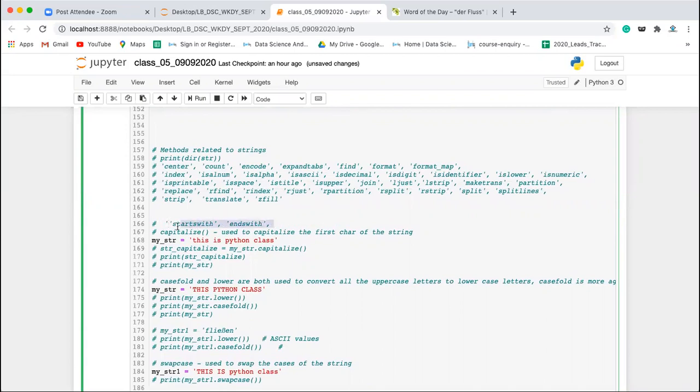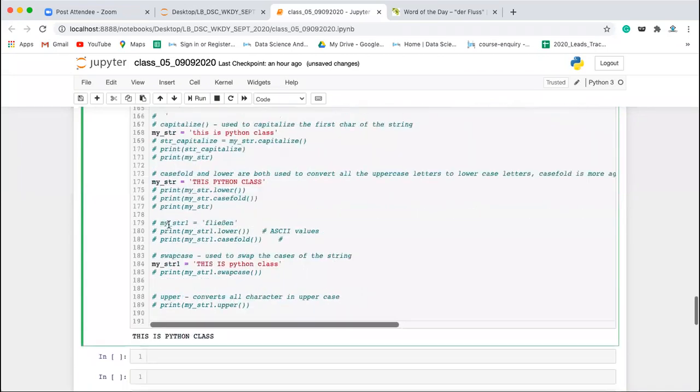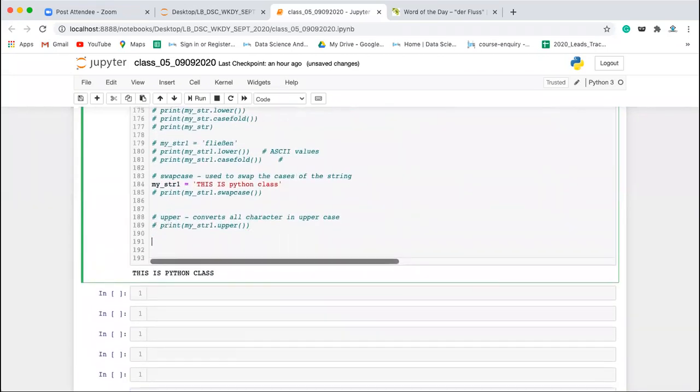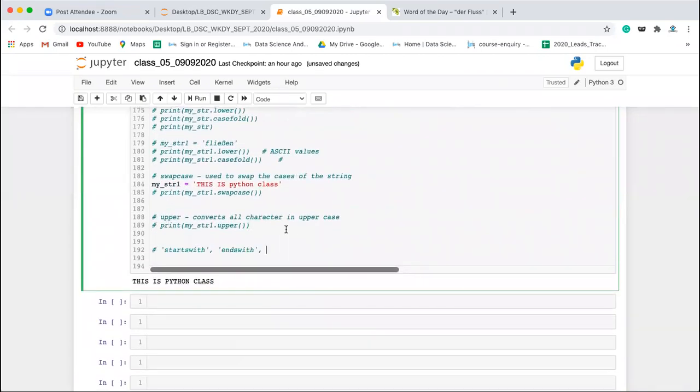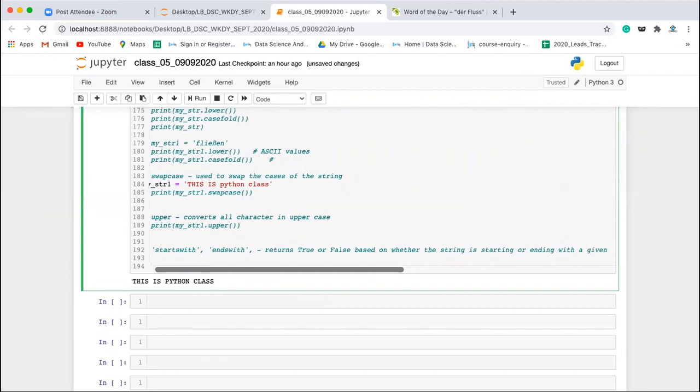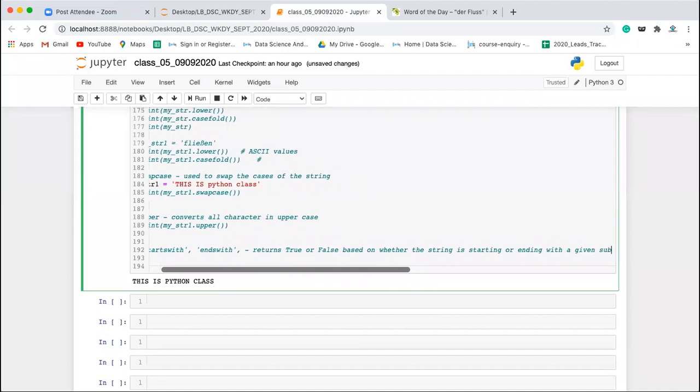Now the next one we have is startswith and endswith. Okay. So let's see what is startswith and endswith. These two methods are going to return me true or false, based on whether the string is starting or ending with a given substring.